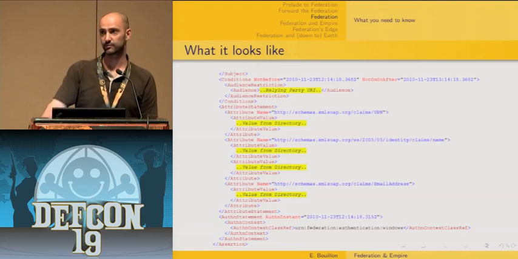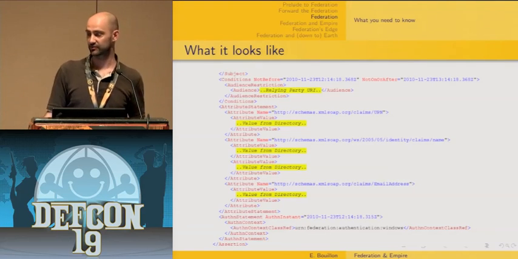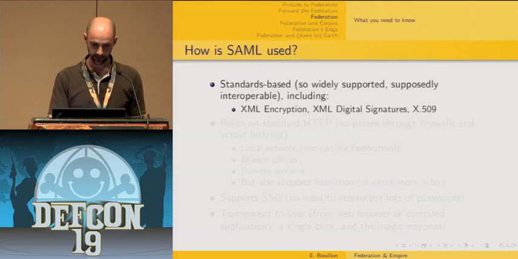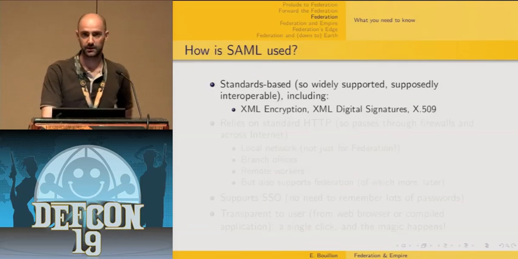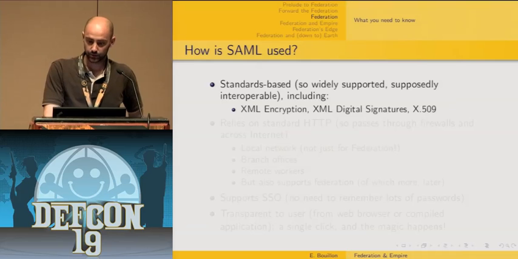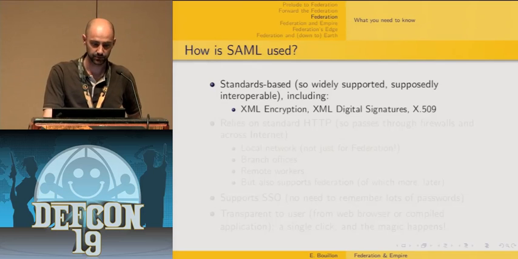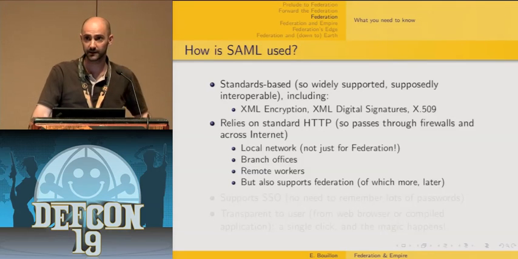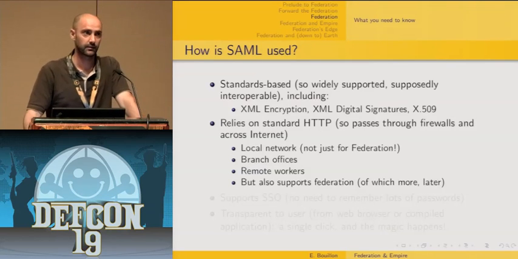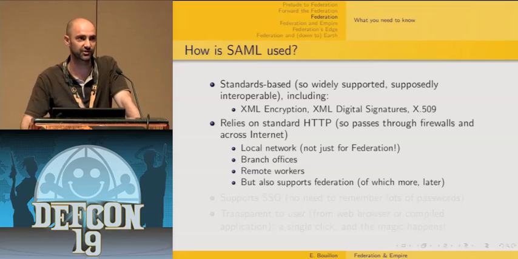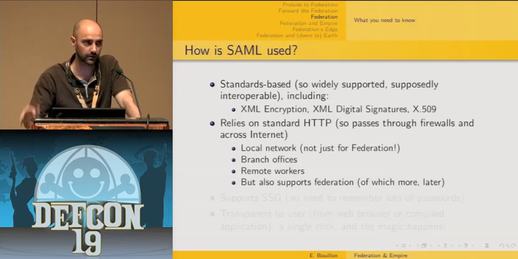So here is how it looks. With no surprise, it's a signed XML document which follows the XML digital signature standard. You get information regarding the issuer, regarding the signature, how it has been computed, etc. You get information about the subject, and more interestingly, information about the attributes contained within this SAML assertion.